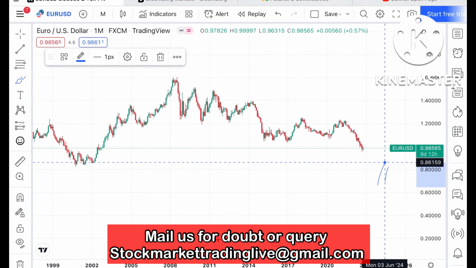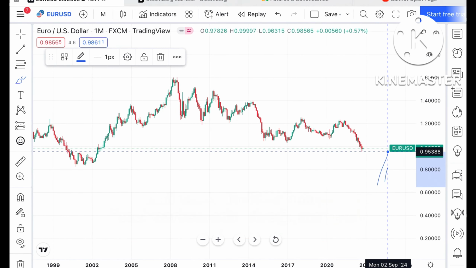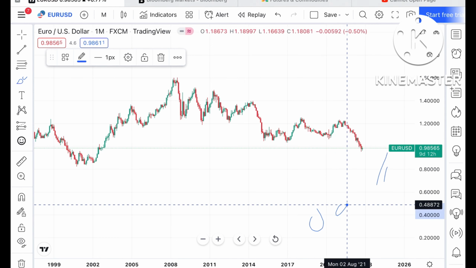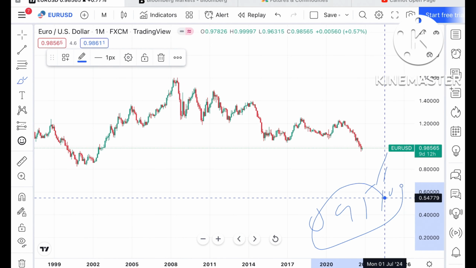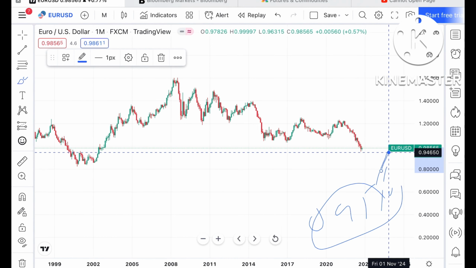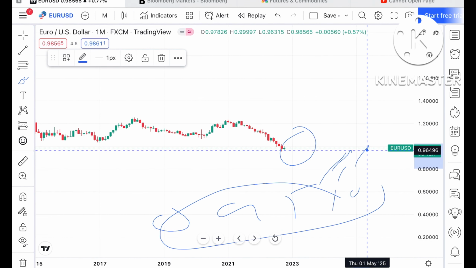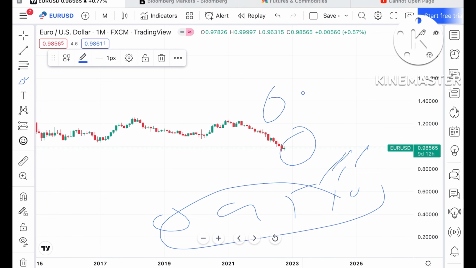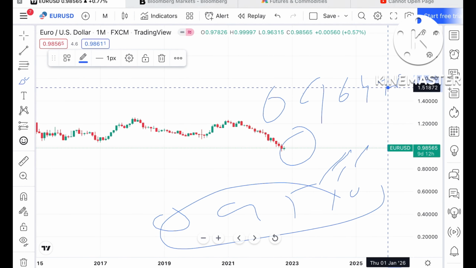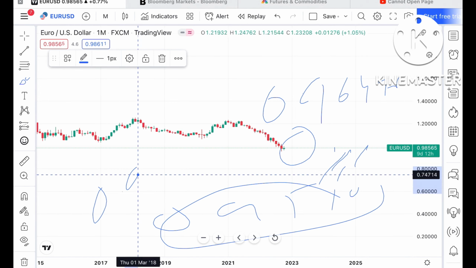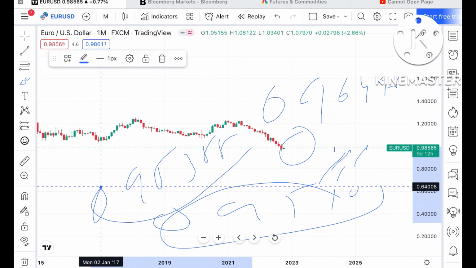Suppose this level doesn't sustain, which is a higher probability, we can see it move further down towards a strong support of $0.95109, because a green candle is forming here. If this level doesn't sustain, it can touch $0.96496, and from there, if that level doesn't sustain, it can touch $0.95388.